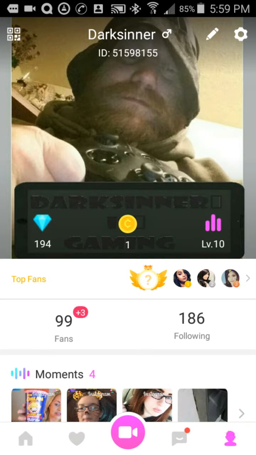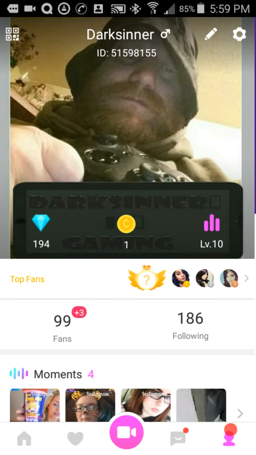With that being said, you'll have the diamond icon underneath your profile. That's how many diamonds you have in your account. You have the coin icon underneath your profile pic. That'll be how many coins you have in your account. Then you'll have your level sign, and I'm a level 10.